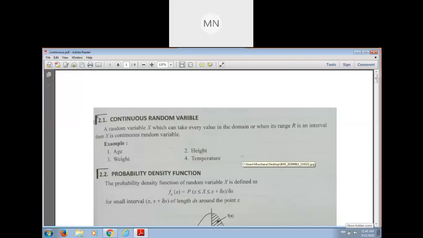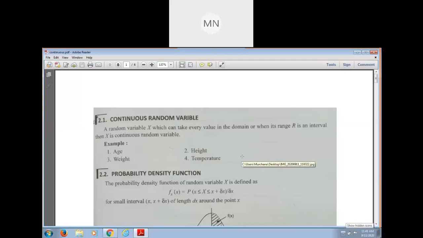Suppose height. Height can be taken from infinitely many persons. If we say the height of the students in BTech third semester in the mechanical branch, then we get a finite number, because there are a finite number of students in BTech third semester.